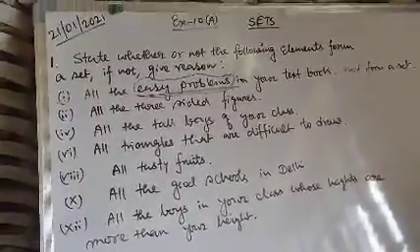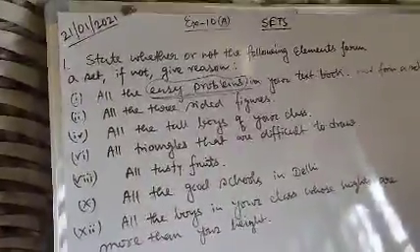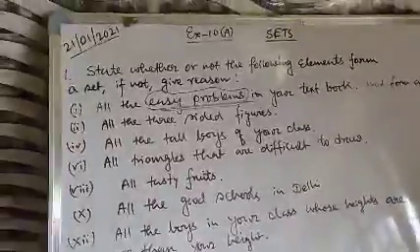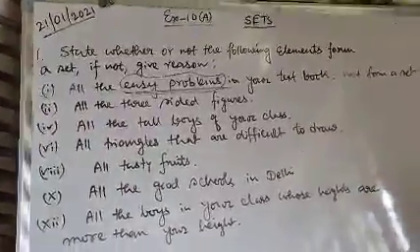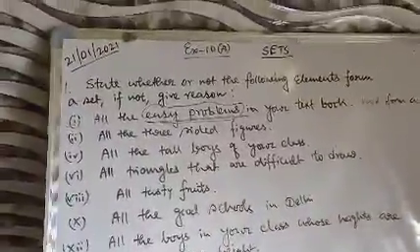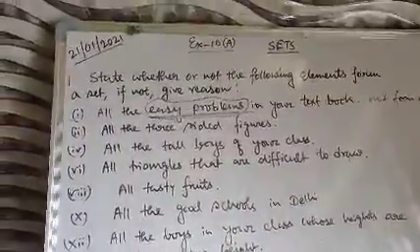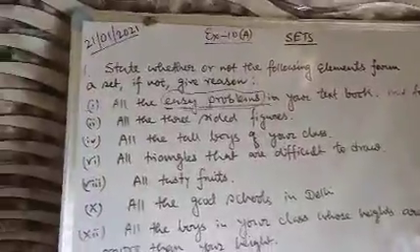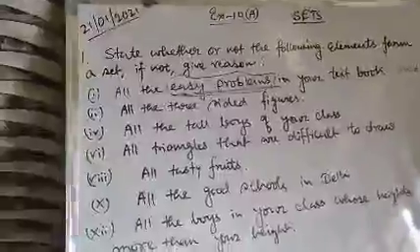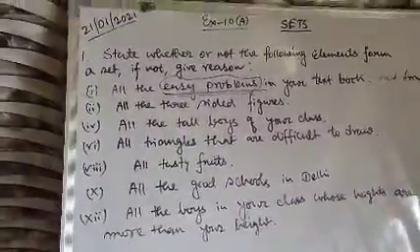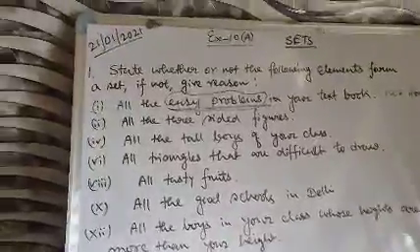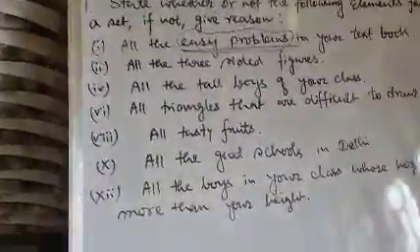So you cannot say all the problems are easy, because those problems are easy for you, but they might not be easy for others. It depends on the individual candidate whether these problems are easy for her or not. So you cannot say that all the problems are easy. Right? So this statement is not a collection of well-defined objects or well-defined elements, and thus it will not form a set. That is the reason you have to write.